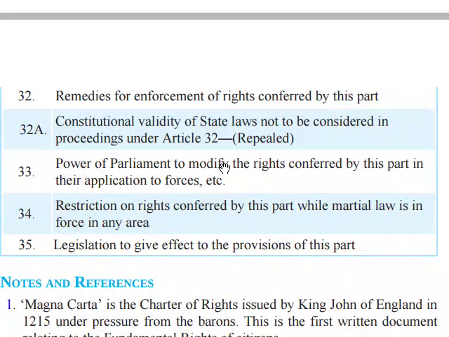Article 34: restriction on rights conferred by this Part while martial law is in force in any area. Article 35: legislation to give effect to the provisions of this Part.